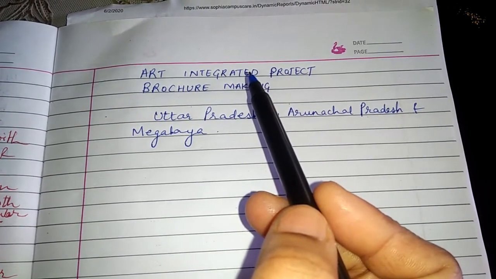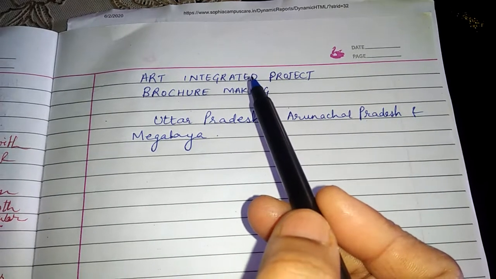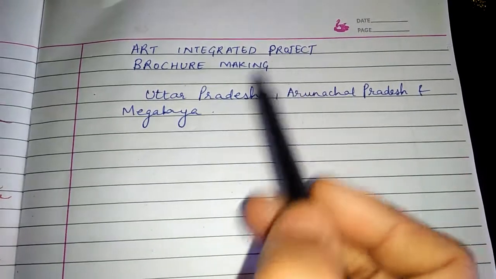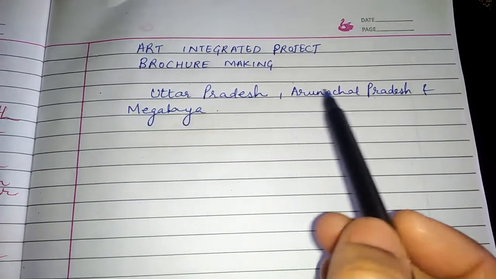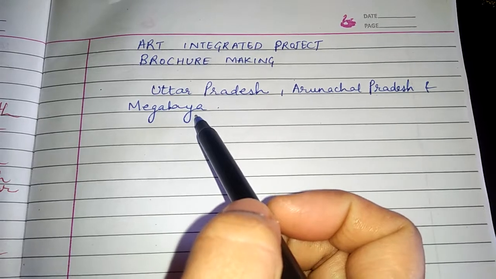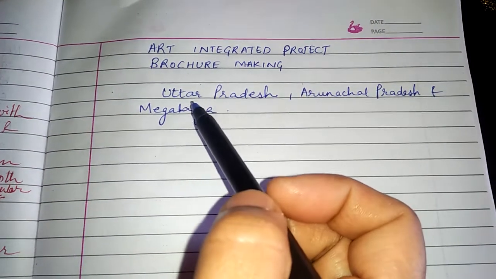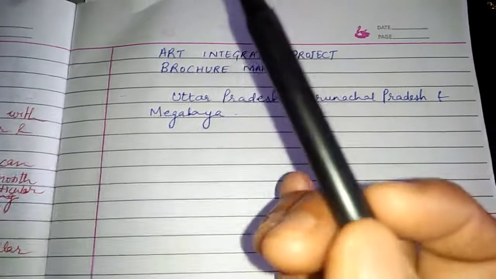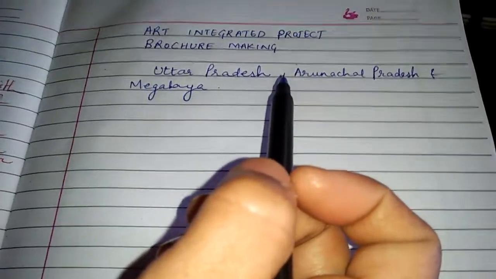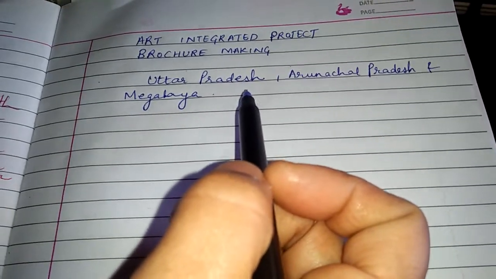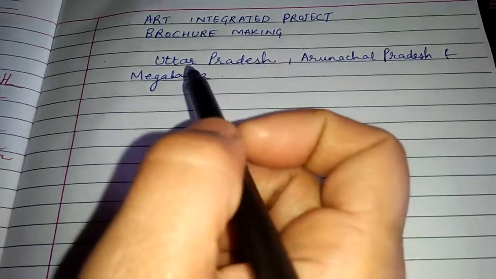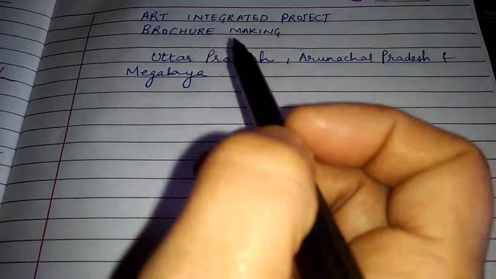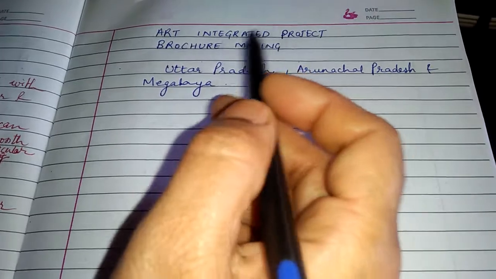Now this year CBSE has sent a circular to the schools that you have to make an art integrated project on three states: Uttar Pradesh, Arunachal Pradesh and Meghalaya. So we are going to divide your class 7. Each section of class 7 will get a particular state that we will let you know later on, from these three states only. And on that particular state you have to make a brochure.